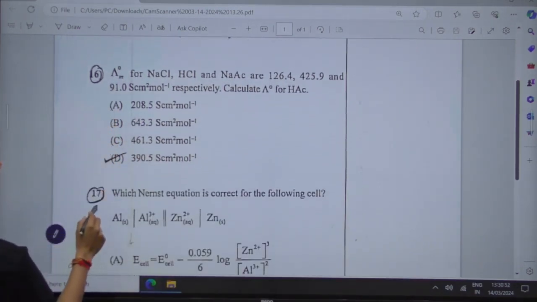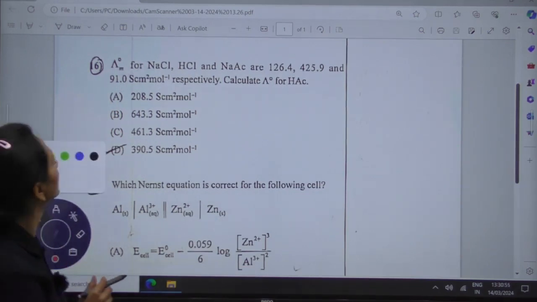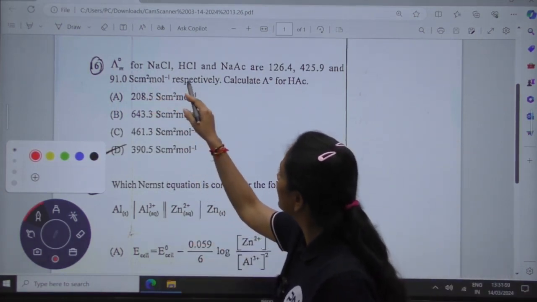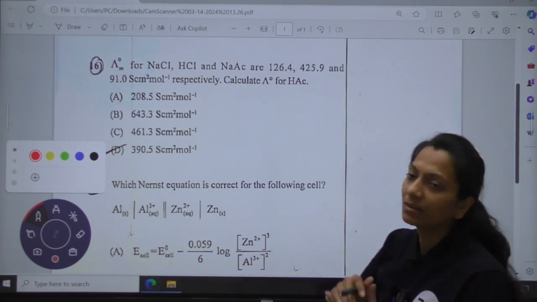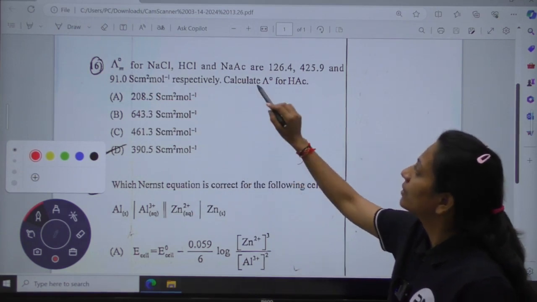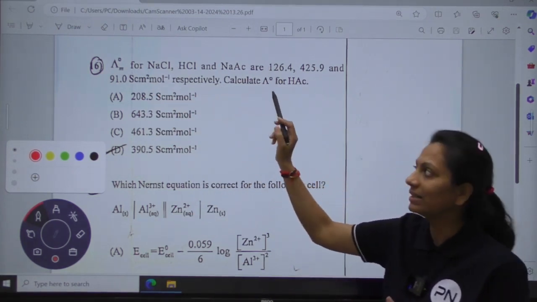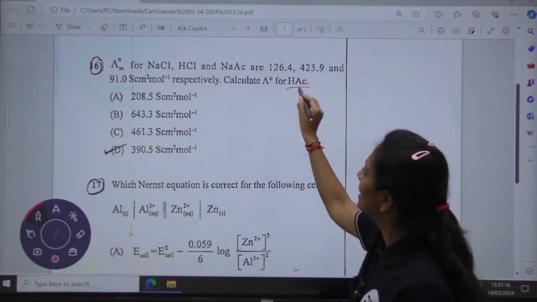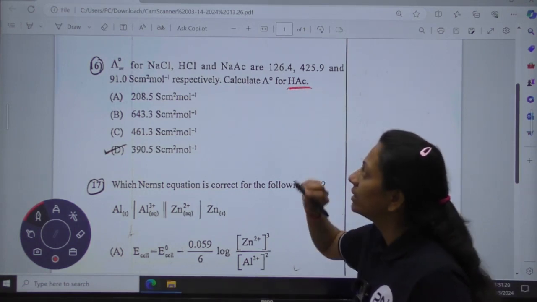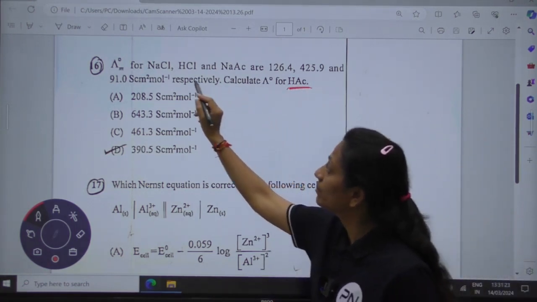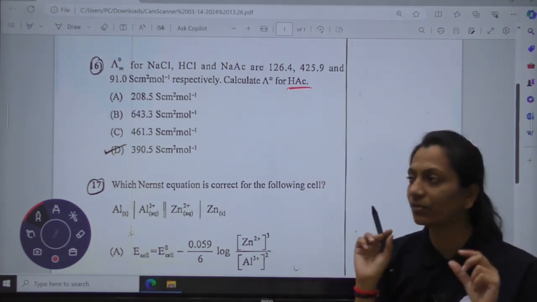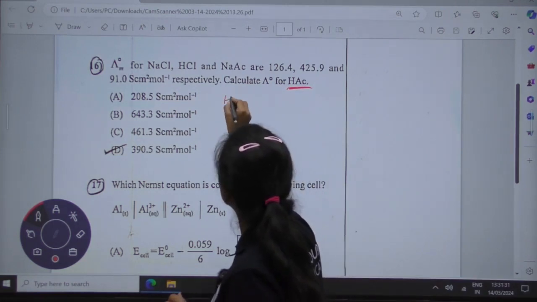For this, you have to calculate. In question number 16, they are asking you about the Λ°m. They are giving you the molar conductivity at infinite dilution for NaCl, HCl and sodium acetate, NaAc. You have to calculate for the acetic acid. Whenever you want to calculate for this kind of salt or acid, we have to make a summation and a subtraction. We have to make an organized equation for that.